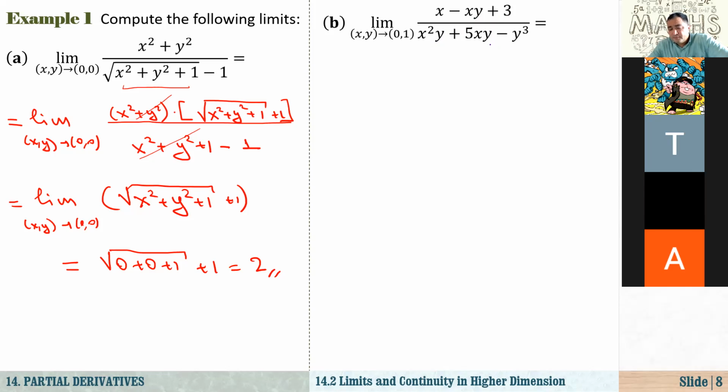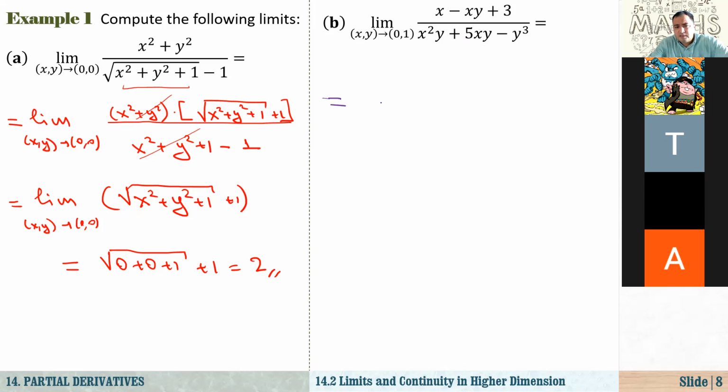In the denominator, we also have a polynomial function of two variables. When x equals 0, y equals 1, we have no problem, so directly we can just evaluate this.